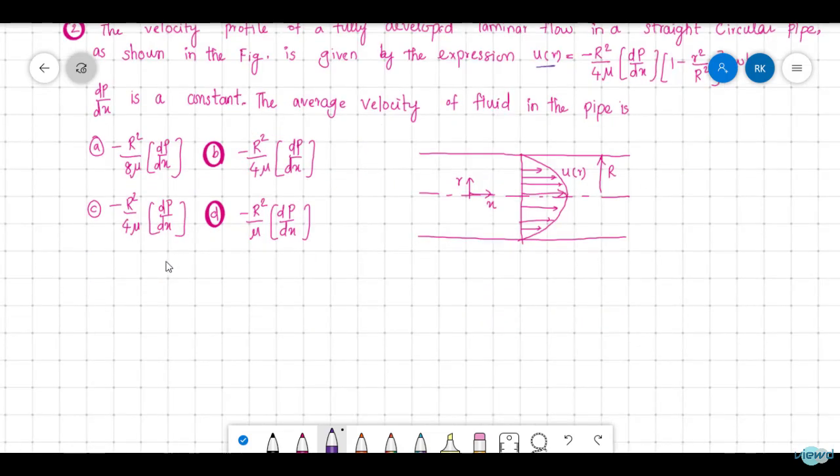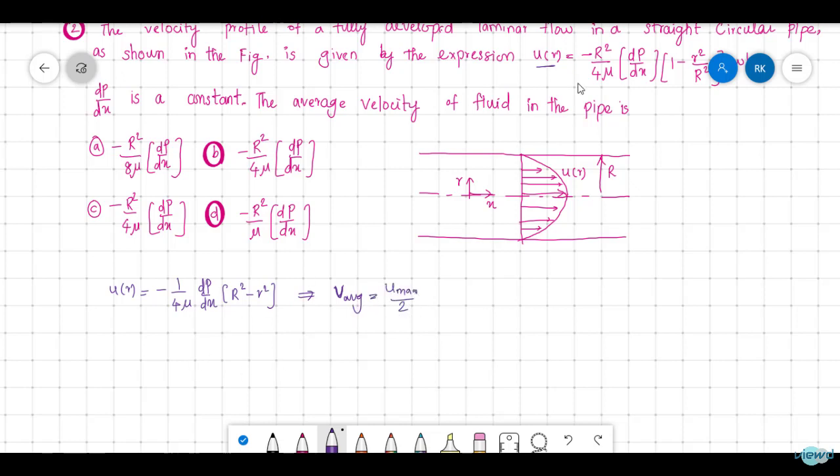This is simple. If the velocity profile was minus 1 by 4 mu dp by dx into capital R square minus small r square, then we know that average velocity V is equal to u max by 2.